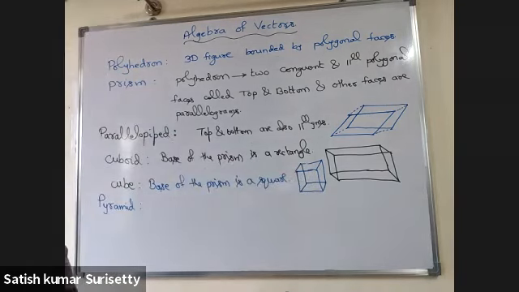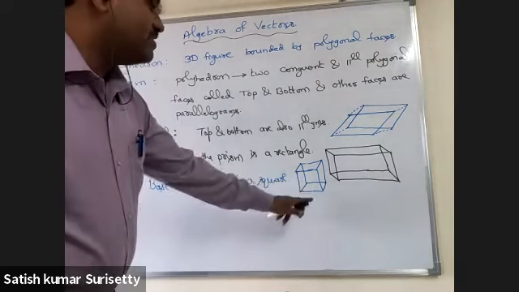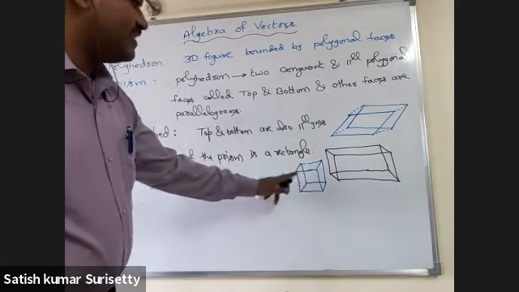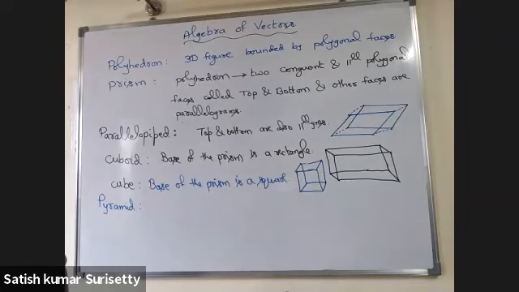So it can be a rectangle also? Yes, like that, the top and bottom are exactly the same, and for a cube we should mention the base is a square. Correct. That means all the six faces are squares.